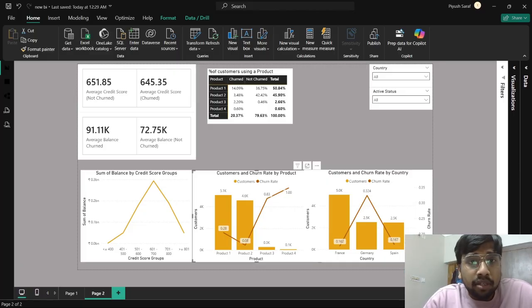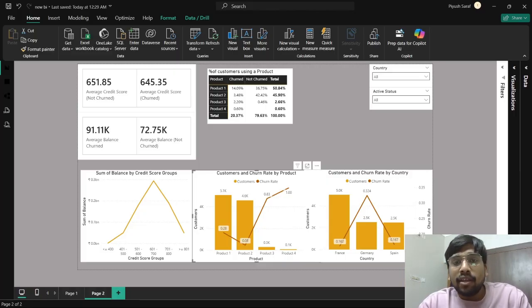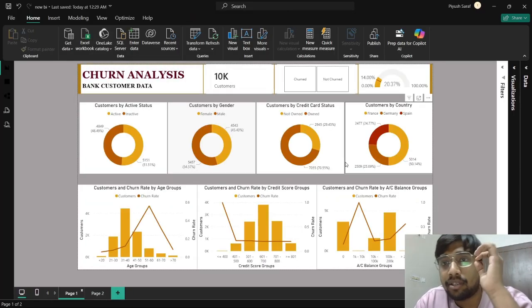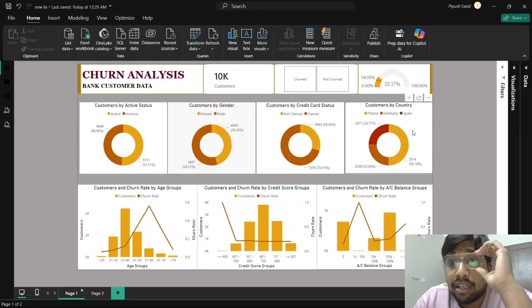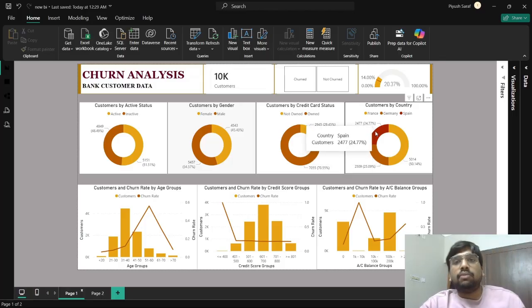Okay, now we are done with this. I guess I'm not able to identify any more insights here. Okay, actually, while I was doing these charts, I found a very interesting analysis, I would say. Here, if I go to page one and look at customers by country, you will see that France has almost 50% of the customers, and Germany and Spain have close to 2,500 customers each. Okay.